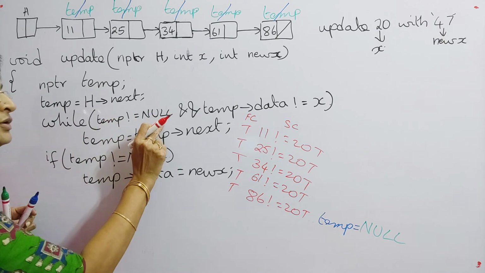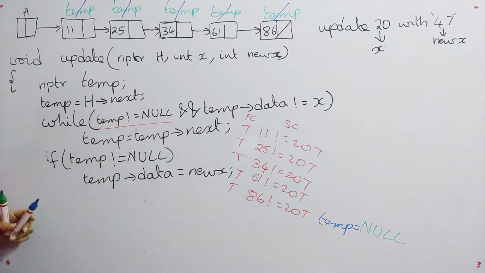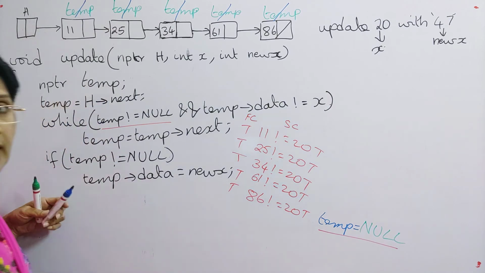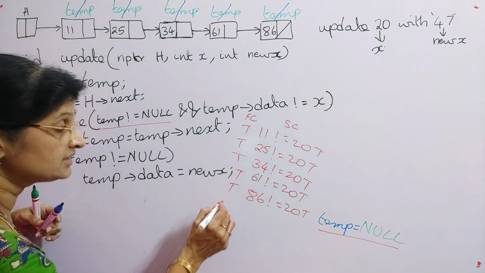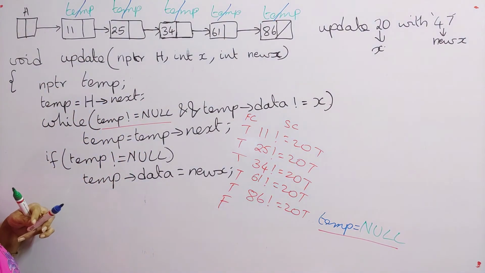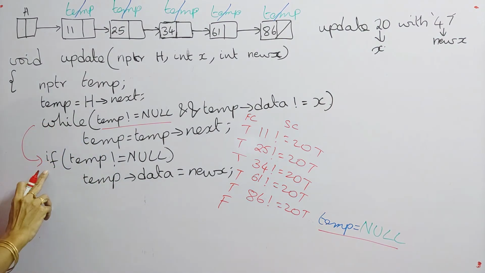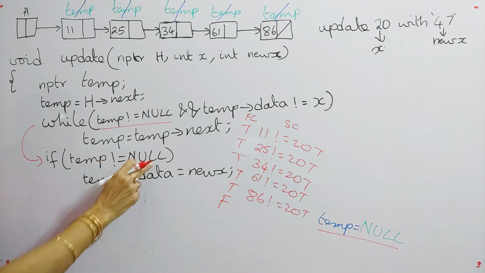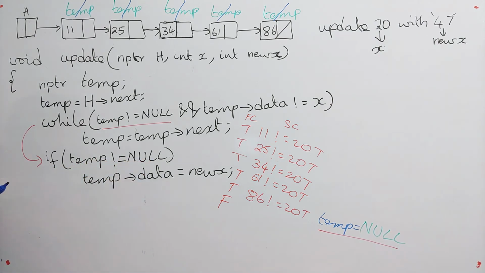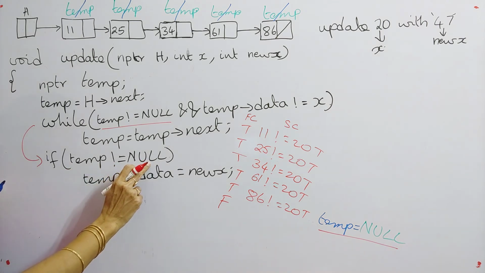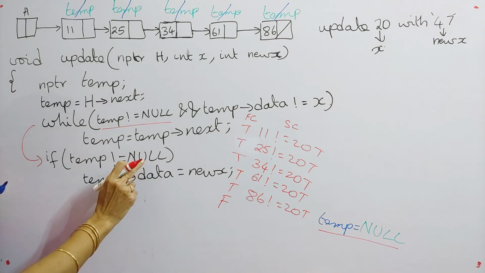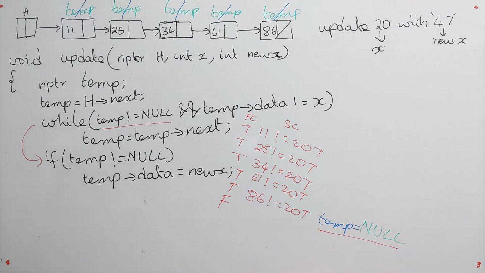Temp not equal to null. But here what is the value of temp? It is null. So the condition is false. So that's why it will come out of the loop. So if temp not equal to null, what does it indicate? The condition is false. So then it will come to the else part. So this is how it will check for element not found. Here you can give a message also.